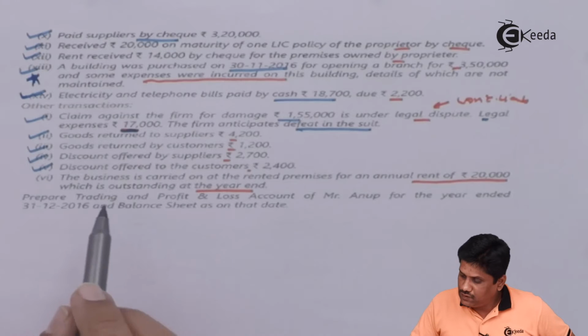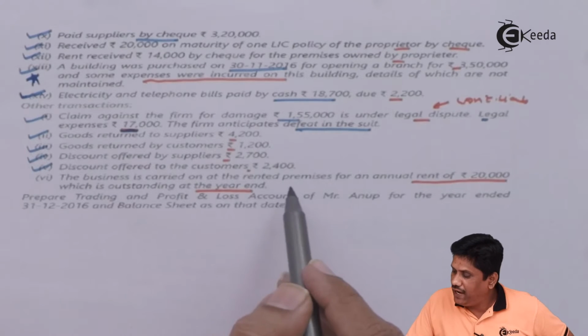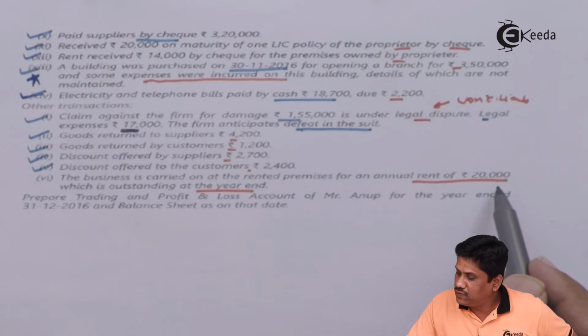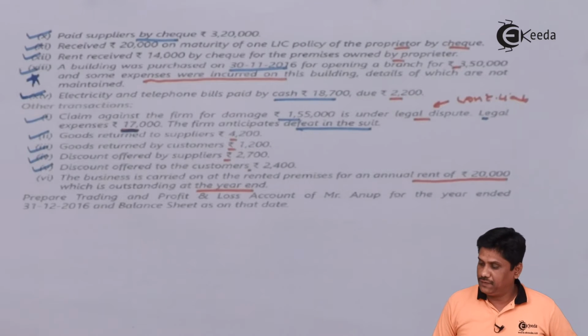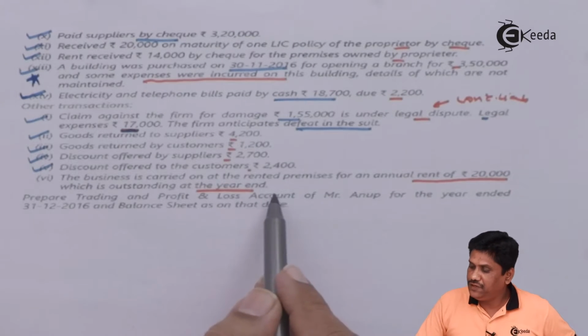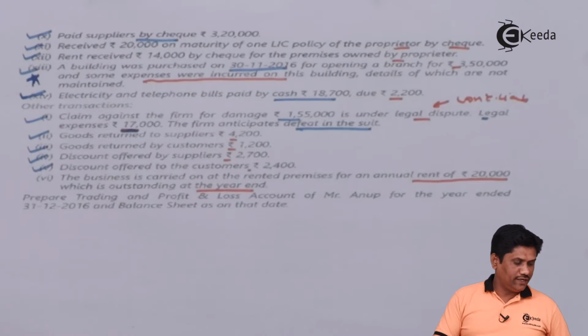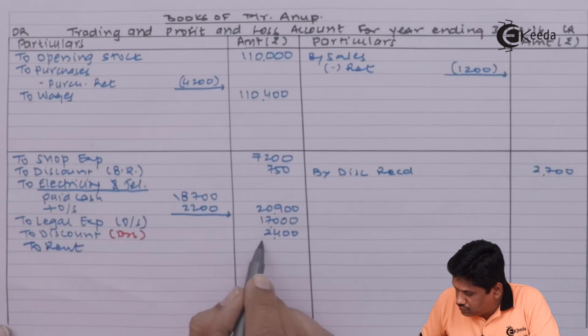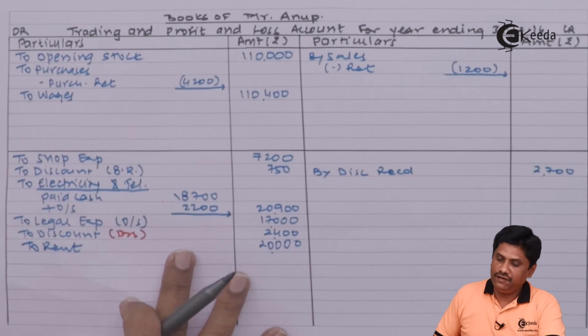Next, the business was carried on at a rented premises for an annual rent of rupees 20,000, which is outstanding at the end of the year. So 20,000 outstanding rent is there. So I am writing here, and outstanding rent will be your liability.